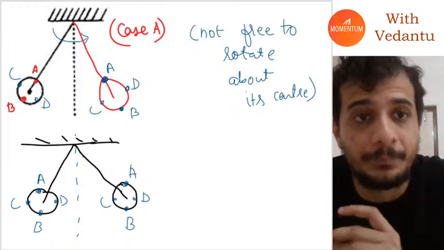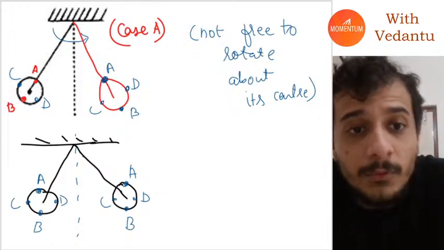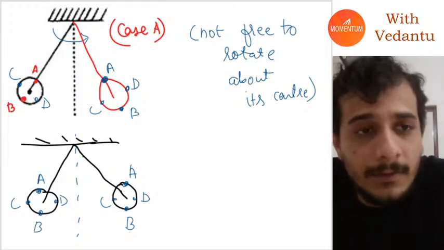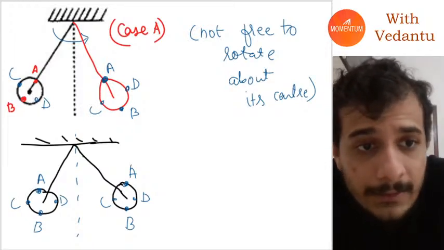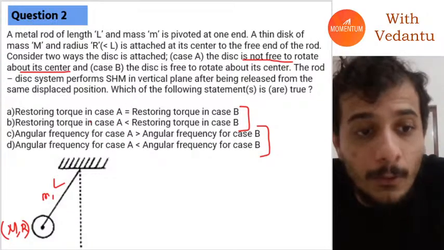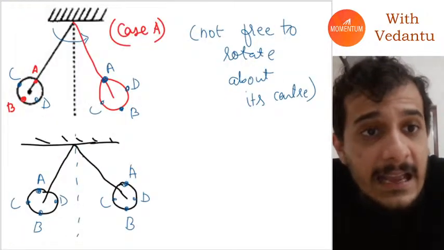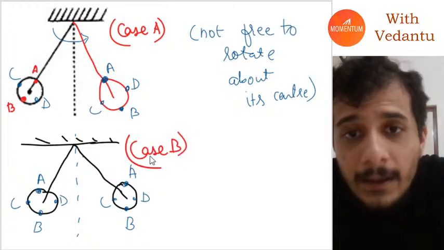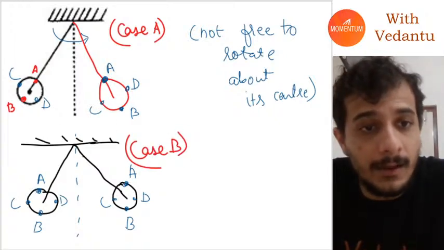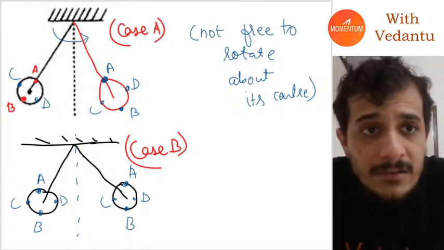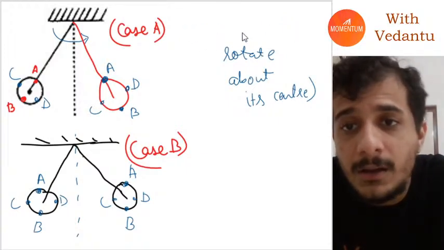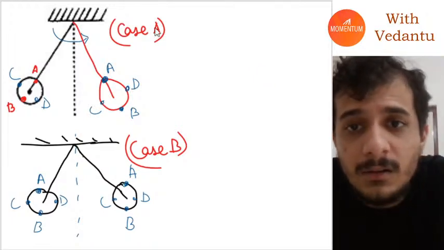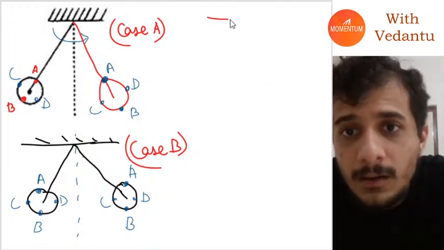Now, how to solve this? You need to remember the restoring torque and the restoring angular frequency. Case A is very simple. You can very simply understand case A. In this case, I can just write torque tau is equal to I into alpha.